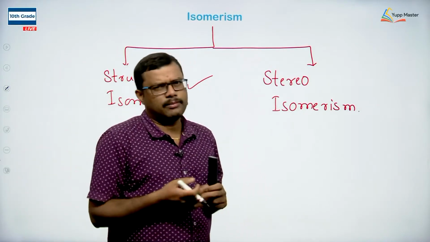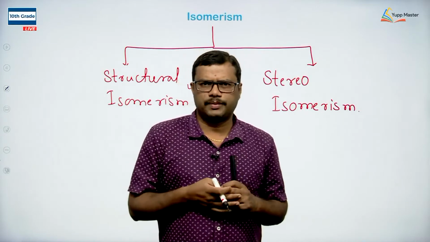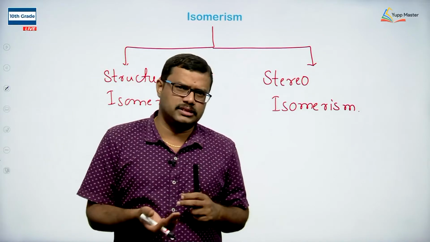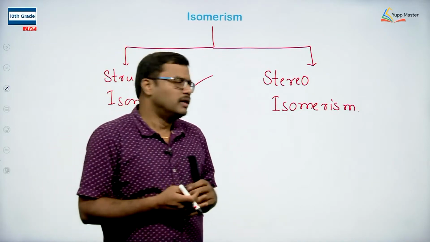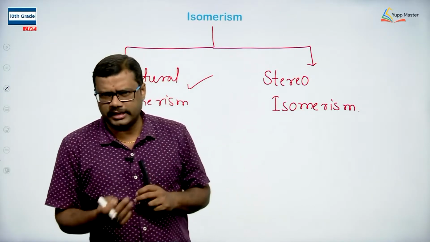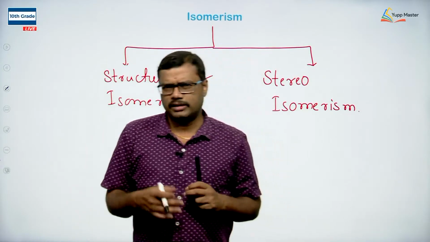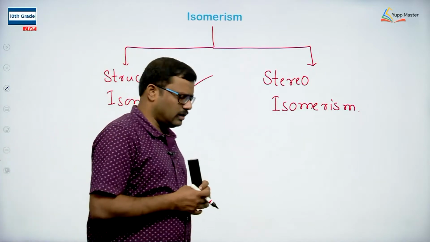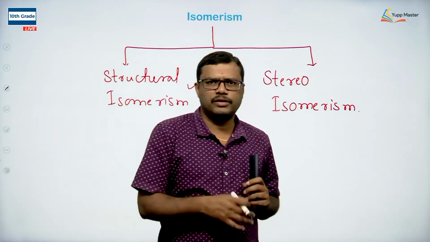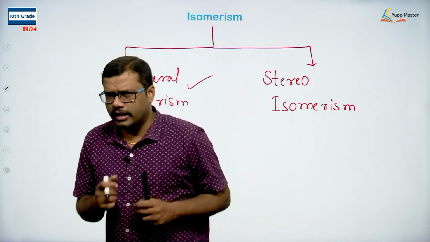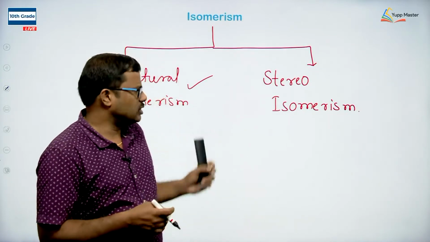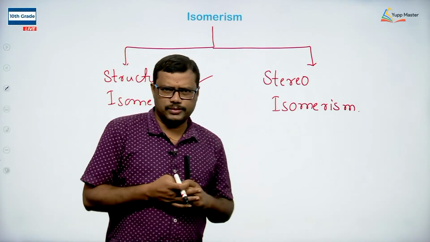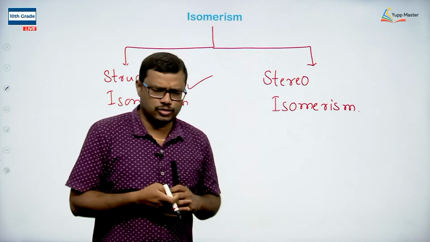Whenever a carbon atom is connected to 4 different groups, we can expect asymmetry. The molecule which lacks symmetry elements is said to be asymmetric. Symmetry elements we generally come across are plane of symmetry, axis of symmetry, etc. When these elements of symmetry are absent, we say the molecule is lacking symmetry elements, and therefore it possesses an asymmetric center. Whenever a molecule has an asymmetric center, we can expect optical isomerism, and the compounds exhibiting it are taken as optical isomers.